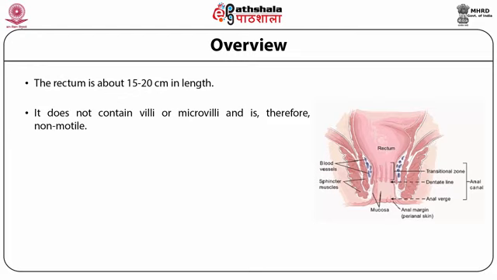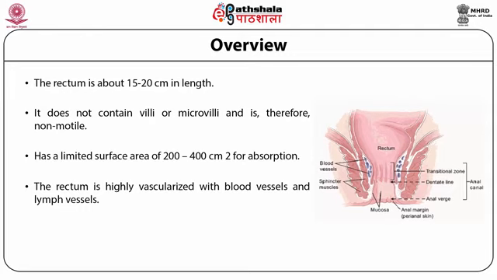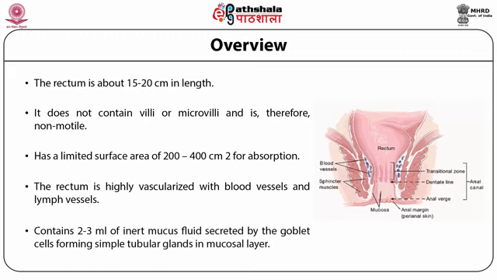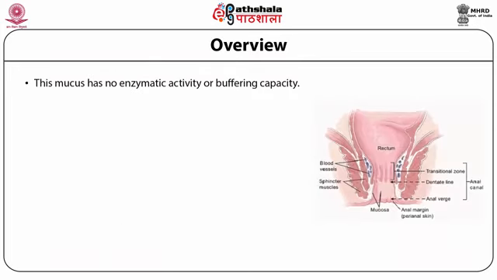It does not contain villi or microvilli and is therefore non-motile. It has a limited surface area of 200 to 400 square centimeters for absorption. The rectum is highly vascularized with blood vessels and lymph vessels. This attribute is primarily the one which is positively harnessed for the purpose of drug delivery. It contains around 2 to 3 ml of inert mucus fluid secreted by the goblet cells, forming simple tubular glands in the mucosal layer. This mucus has no enzymatic activity or buffering capacity. The pH of the rectal fluid ranges between 7 and 8.